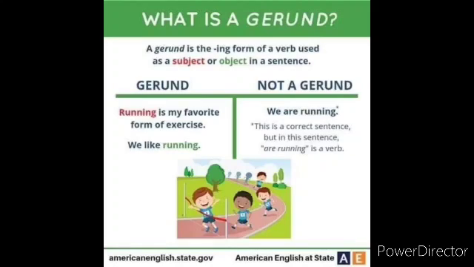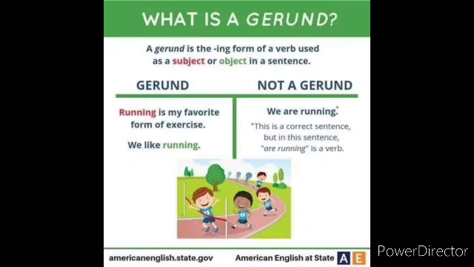Let me put here some other examples of gerunds. As I told you, a gerund is the ing form of a verb used as a subject or object in the sentence. So look at the example for gerund. Running is my favorite form of exercise. We like running. So in these sentences, running is acting as a subject as well as an object.